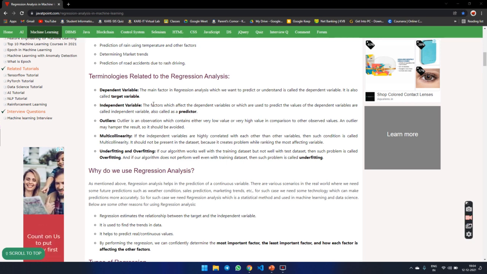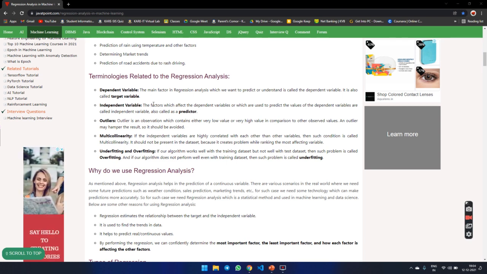Independent variable: the factor which affects the dependent variable, or which is used to predict the value of the dependent variable, is called an independent variable, also called a predictor. Outliers are observations which contain either a very low or very high value in comparison to other observed values. An outlier may hamper the result, so it should be avoided.